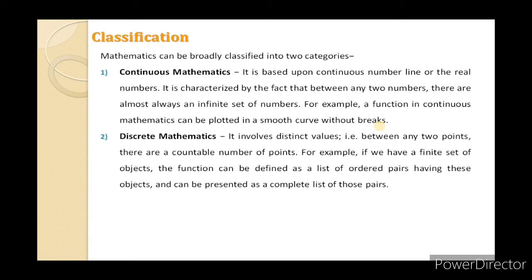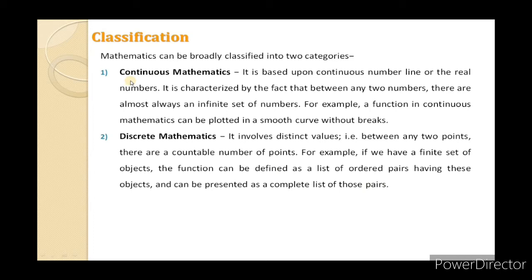Now we will see the second type of mathematics, that is discrete mathematics. The meaning of discrete is distinct, or a finite number of values. It involves distinct values, that is, between any two points there are a countable number of points. For example, if we have a finite set of objects, the function can be defined as a list of ordered pairs having these objects and can be presented as a complete list of those pairs.